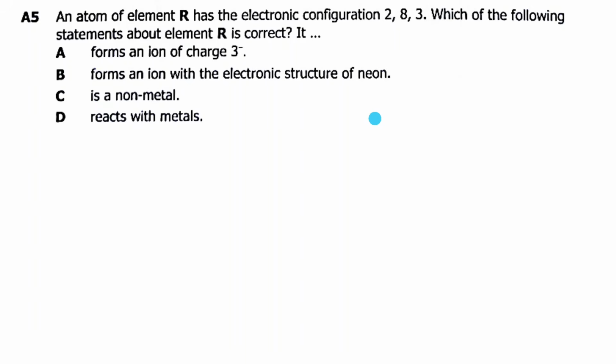So if you put those electrons in configuration, it will be 2,8. If aluminium forms an ion, it will lose 3 electrons and remain with 2,8, and neon also has 2,8. So the correct answer is B. C says it is a nonmetal. Aluminium is not a nonmetal. D, reacts with metals. Aluminium is a metal.